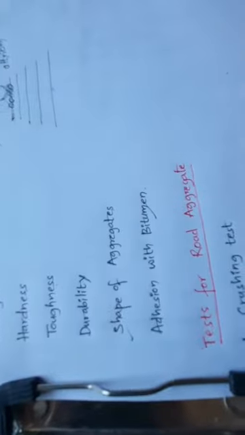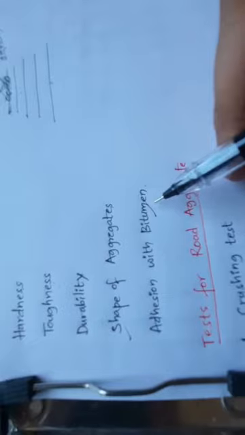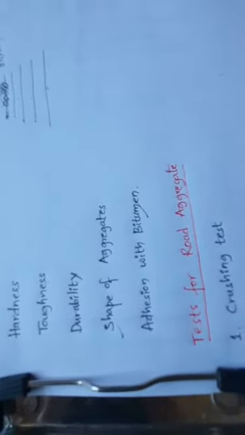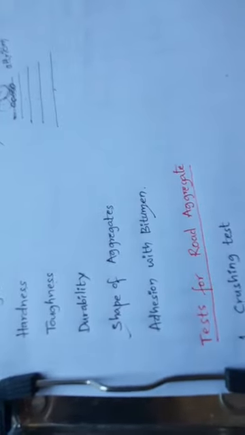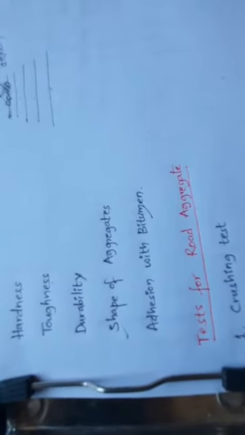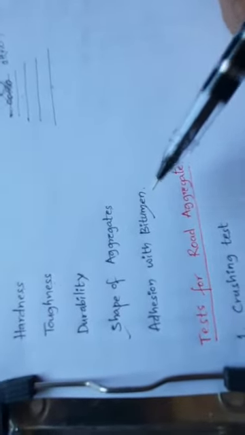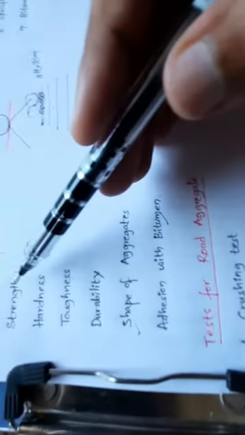Next, adhesion with the bitumen. The aggregates used for bituminous pavement should have less affinity, meaning less attraction, with water compared to the bituminous material. Otherwise, the bituminous coating on the aggregate will get stripped off in the presence of water. So it should have good adhesion with the bitumen. Clear?